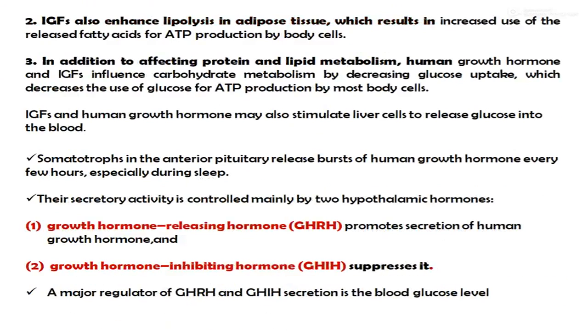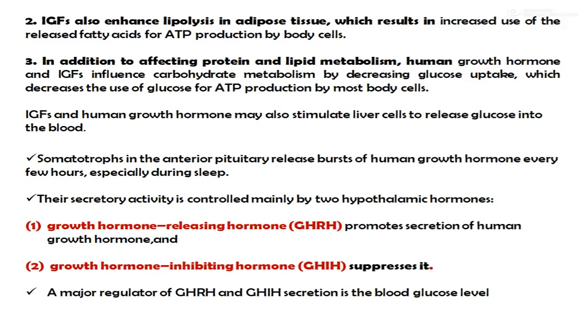The insulin-like growth factor also enhances lipolysis in adipose tissue, which results in increased use of the released fatty acids for ATP production by the body cells. In addition to affecting protein and lipid metabolism, human growth hormone and the insulin-like growth factor influence carbohydrate metabolism by decreasing glucose uptake, which decreases the use of glucose for ATP production by most body cells. They may also stimulate liver cells to release glucose into the blood.